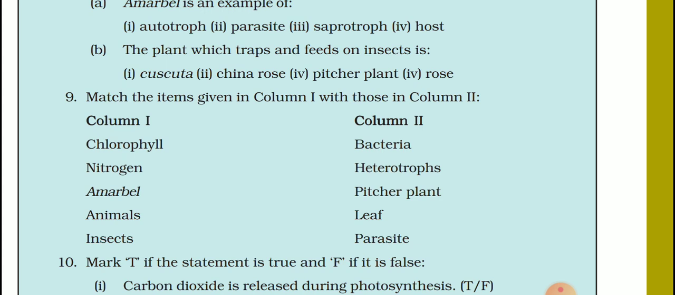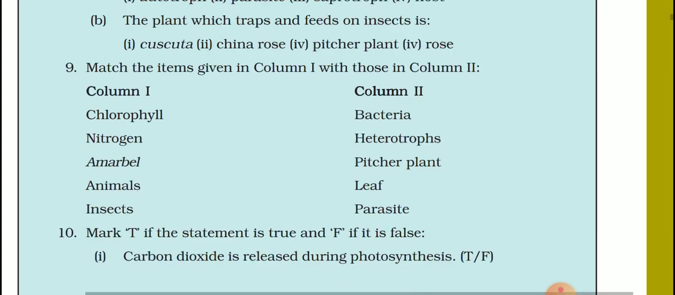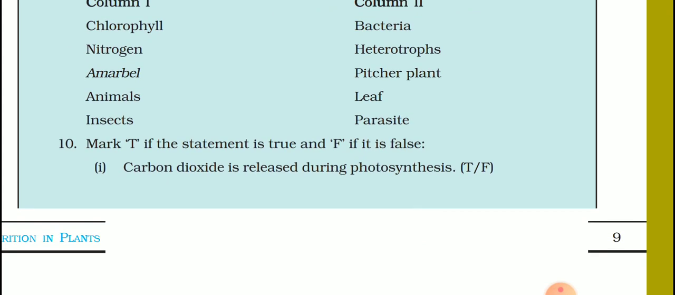Now question number 10, mark true T if the statement is true and F if it is false. First part, carbon dioxide is released during photosynthesis. What will be the answer? The answer is false, F, because carbon dioxide is taken in during photosynthesis, not released. Only oxygen is released during photosynthesis. The answer is false.